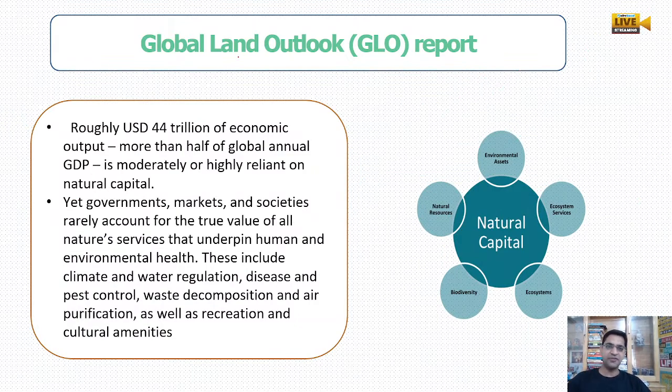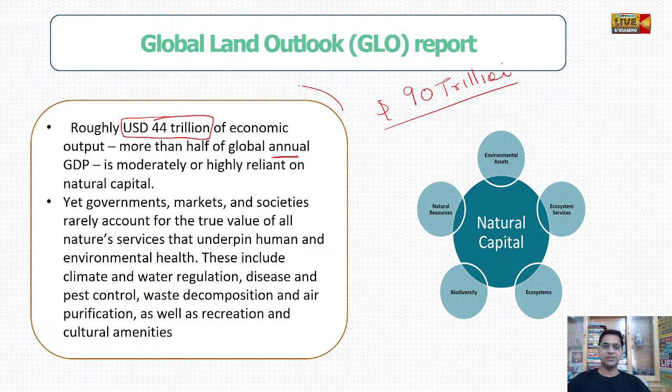They have said that roughly $44 trillion of economic output, that is more than half the global annual GDP. Actually, around $90 trillion is the global GDP. So out of that, half of that, but just a little bit lesser than that, $44 trillion, we directly take from natural capital.